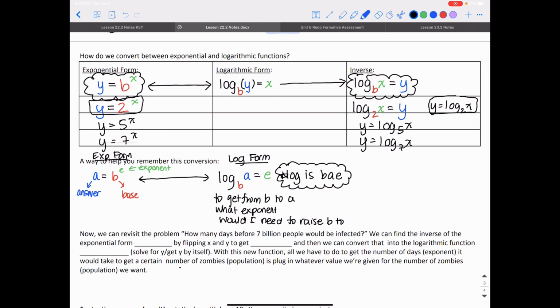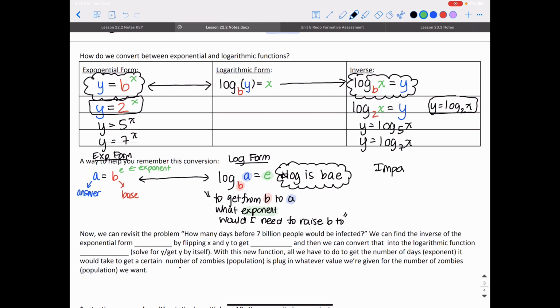So to get from that base to that answer, what exponent would I need to raise b to? That's what that actually asks, or what that function says.